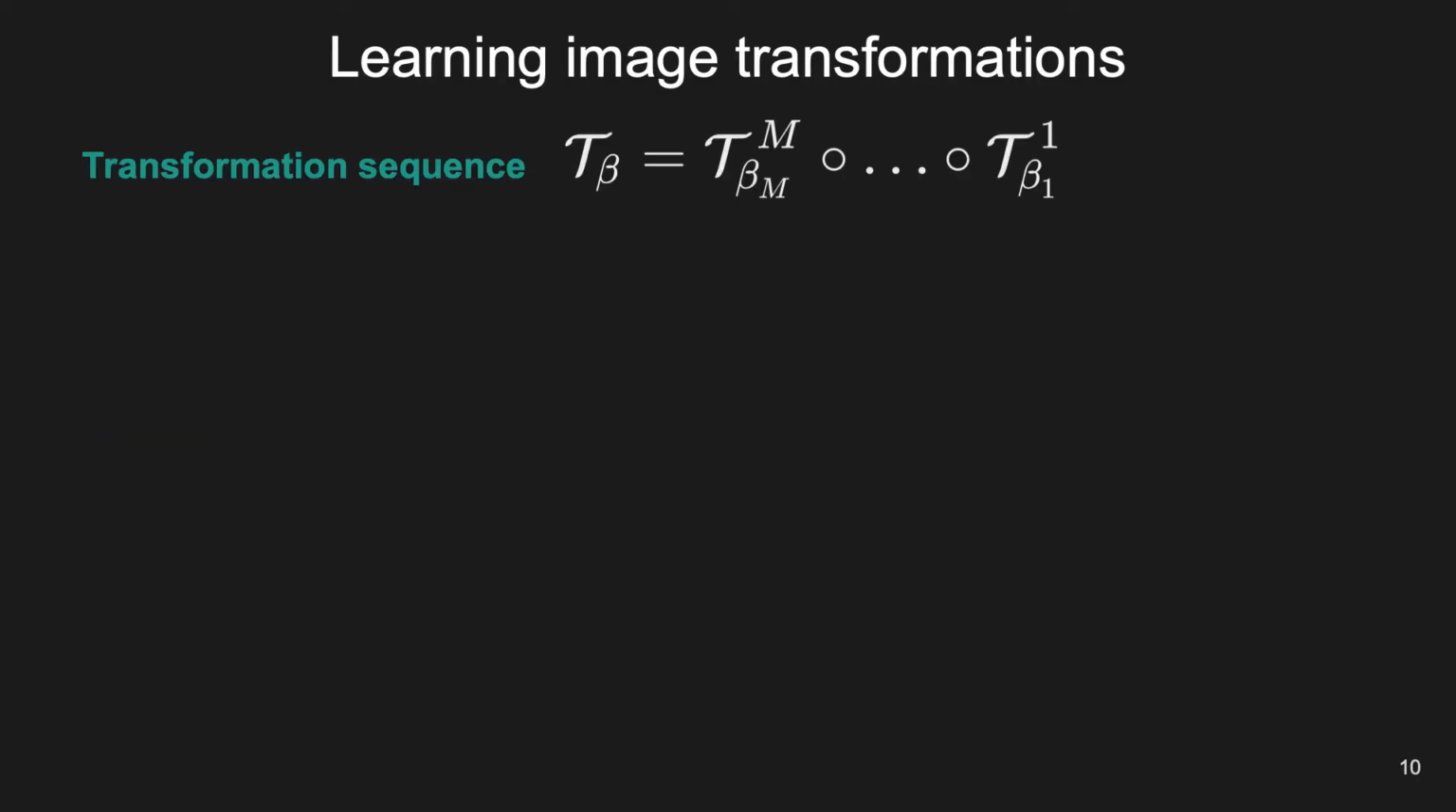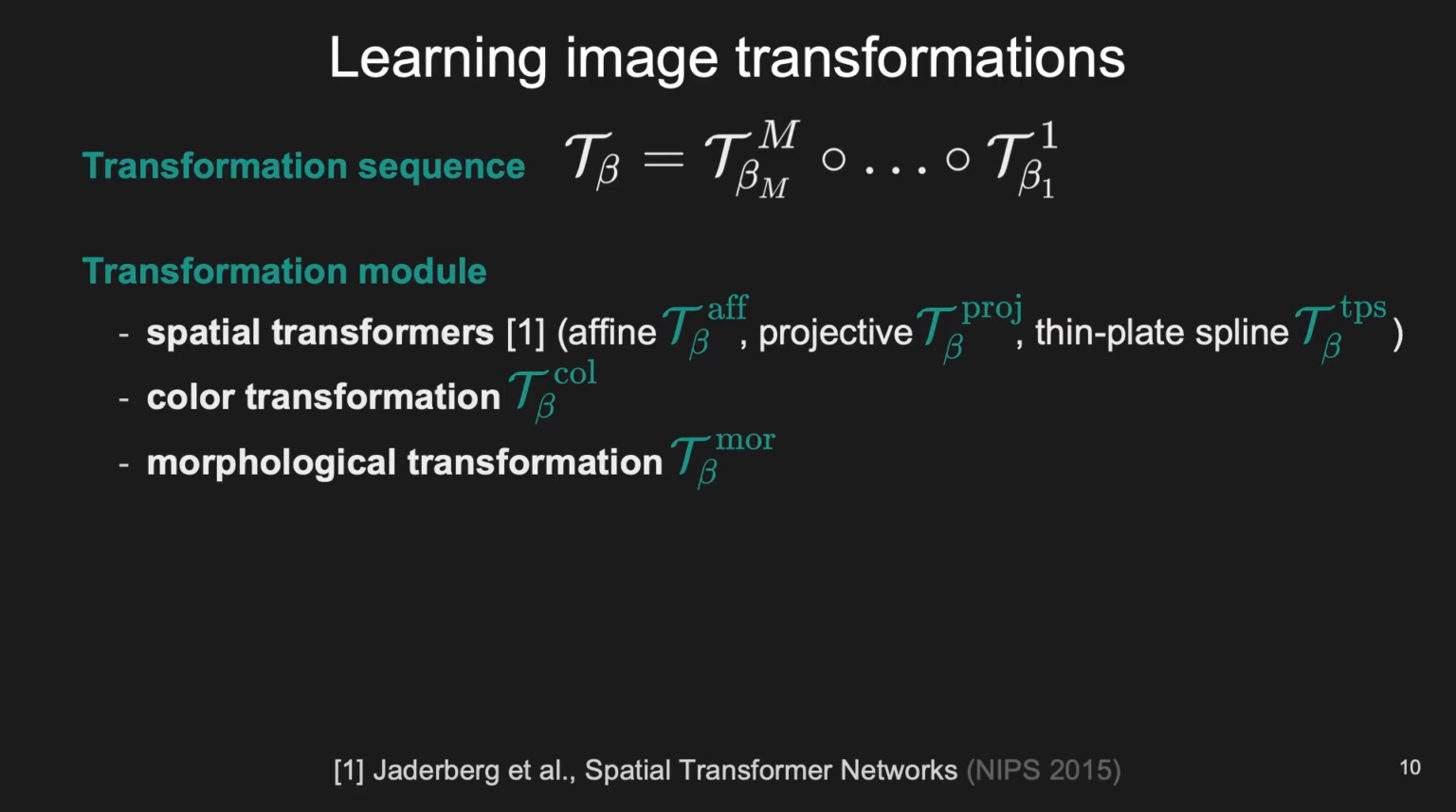Learning image transformations is a hard task, and we propose to model transformations as a sequence of transformation modules which are successively applied to the prototypes. A transformation module can take the form of any parametric transformation that is differentiable. We define three useful types of modules, namely the spatial transformers from Jaderberg et al., a color transformation corresponding to a channel-wise affine transformation, and finally a morphological transformation that predicts dilation and erosion.